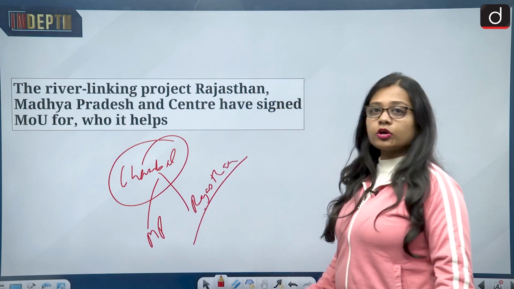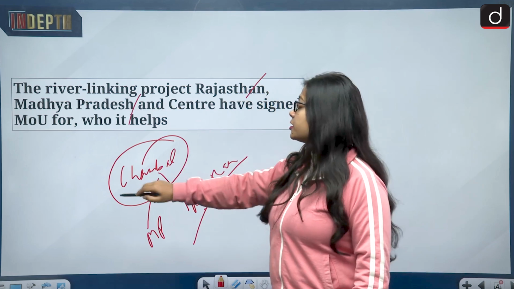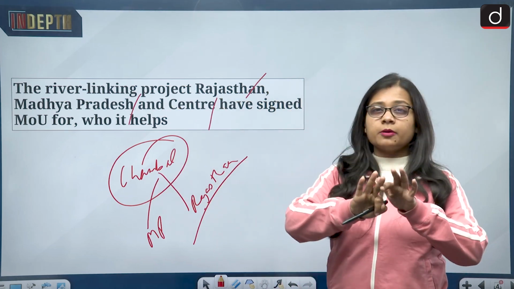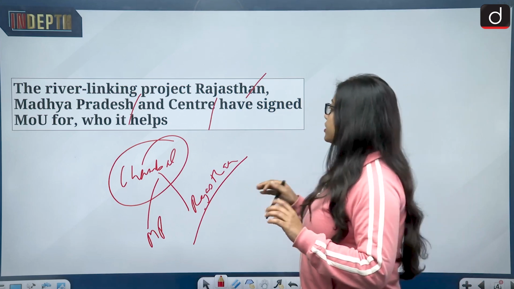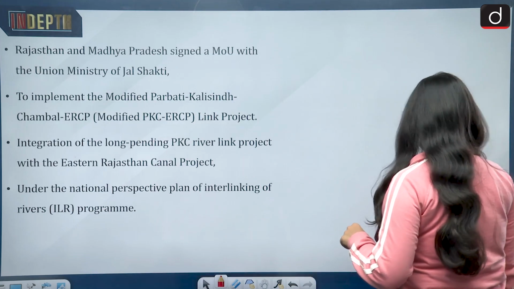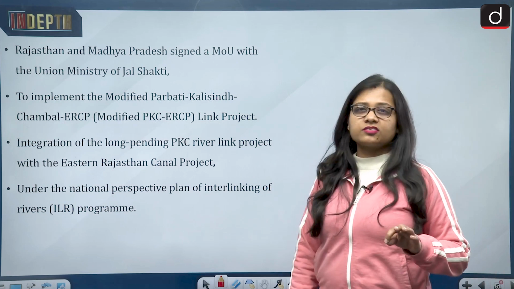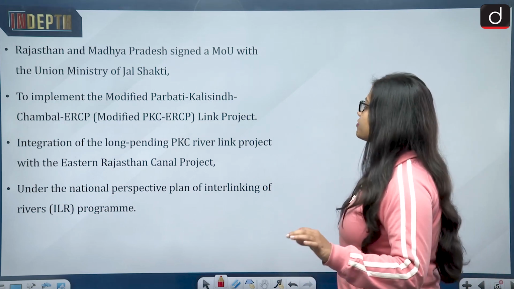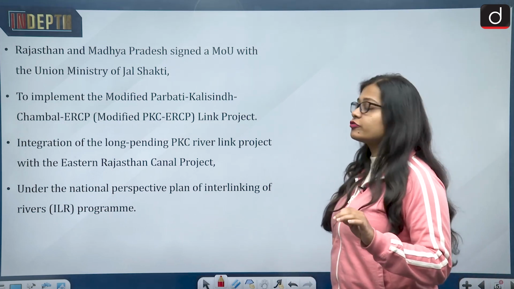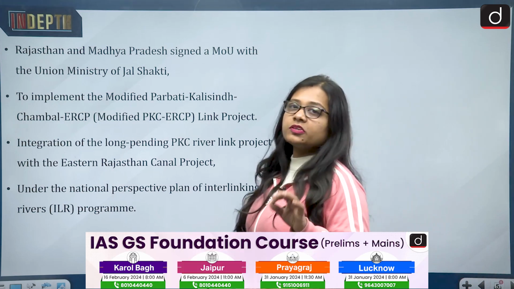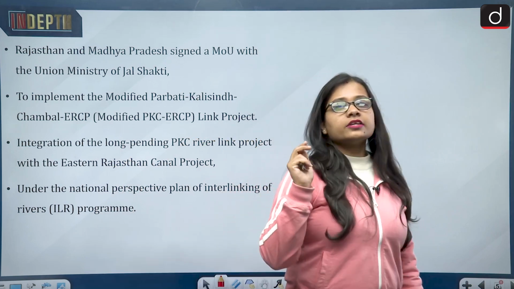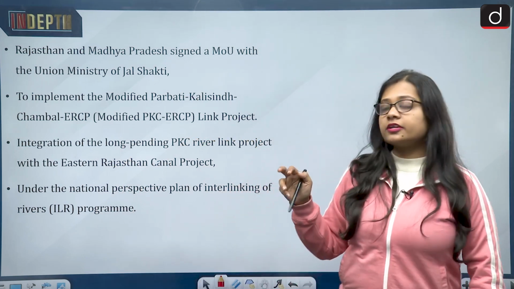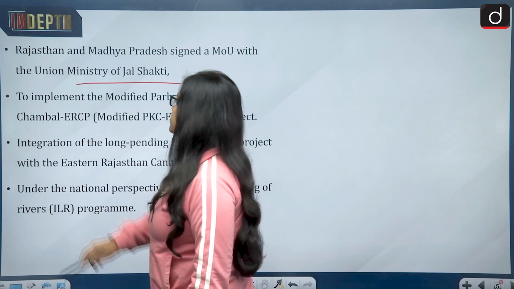So there are three parties in this modified PKC and ERCP project that have signed an MOU. What has happened recently is that Rajasthan and the state of Madhya Pradesh have signed an MOU with the Union Ministry of Jal Shakti. So the MOU has been signed between the state of Rajasthan, the state of Madhya Pradesh and the Union Ministry, that is the center, and the ministry is the Ministry of Jal Shakti.